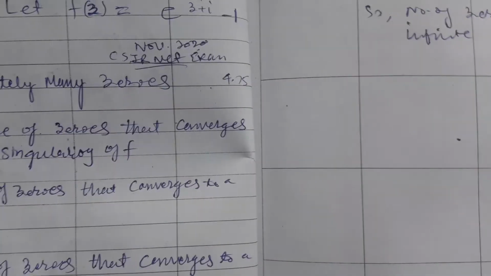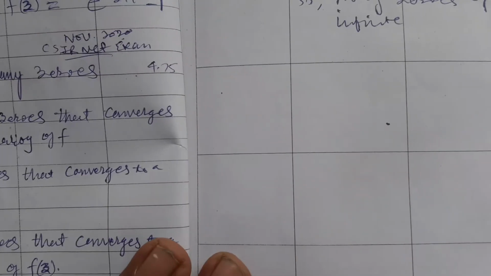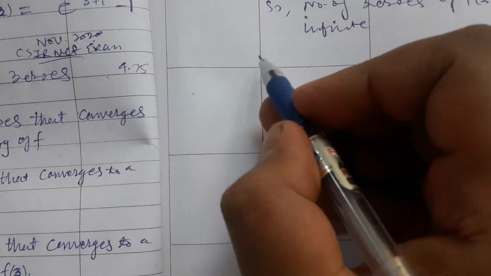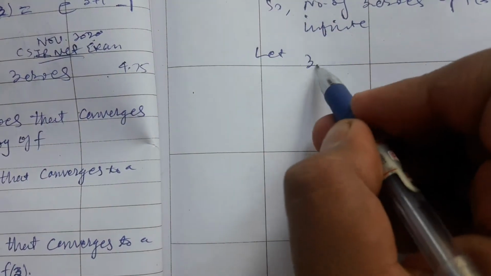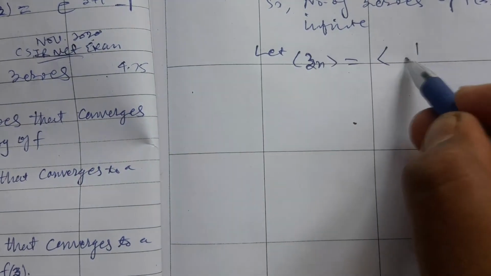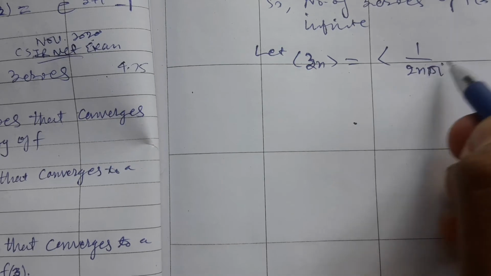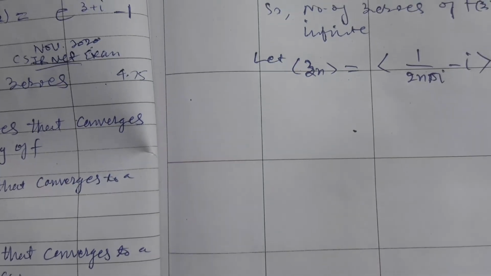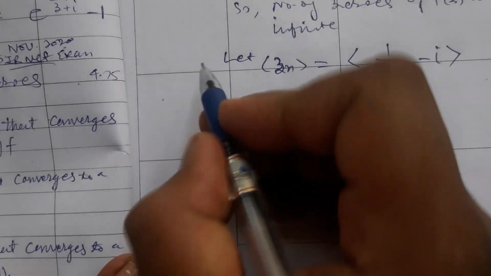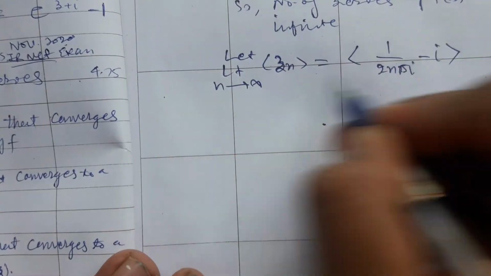Now we have a sequence of zeros, 1 upon 2n pi i minus i. This sequence converges to minus i as n tends to infinity.